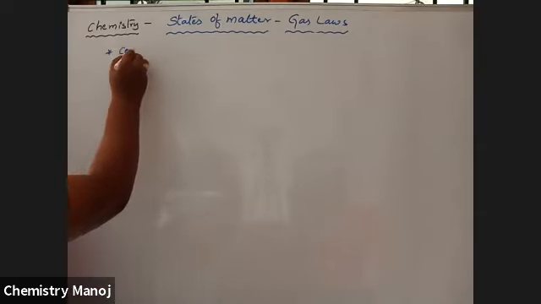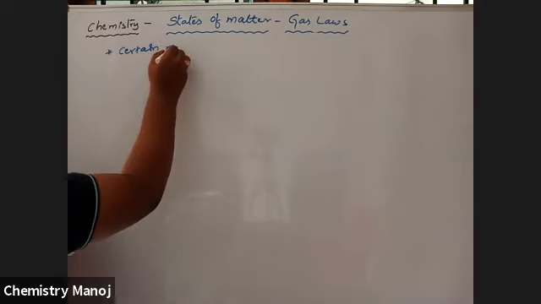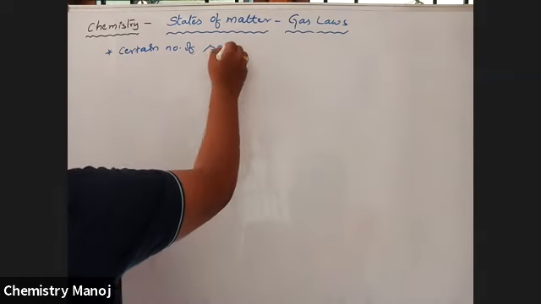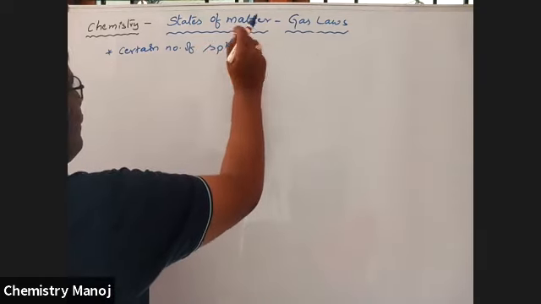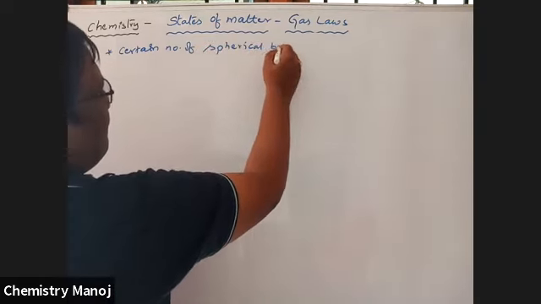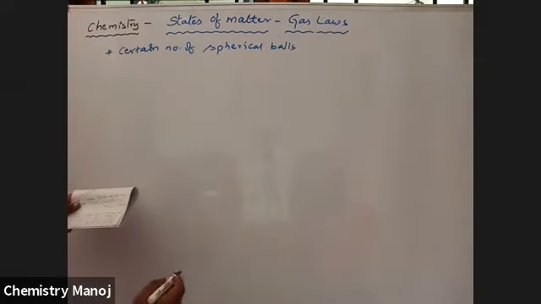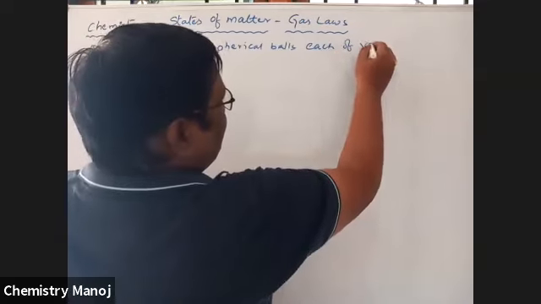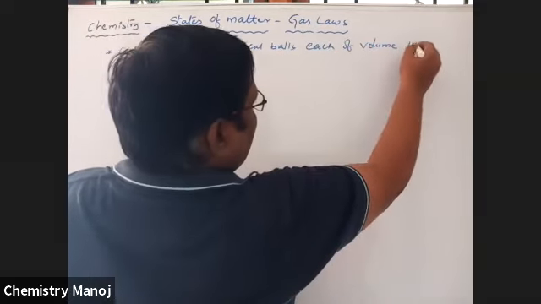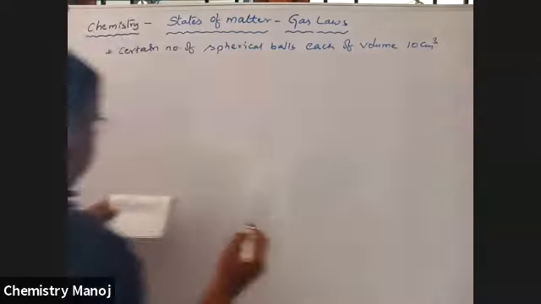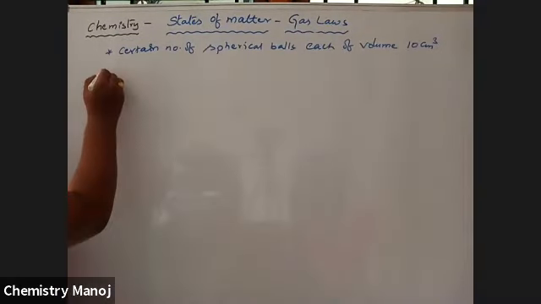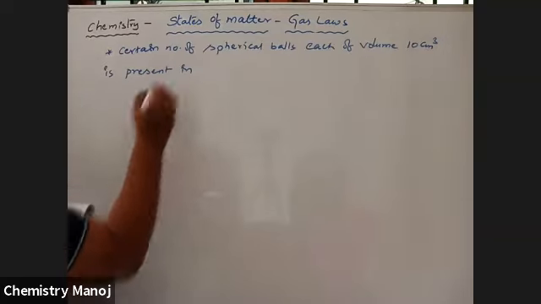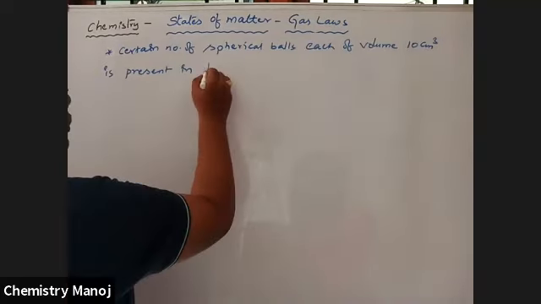A certain number of spherical balls, each of volume 10 centimeter cube, is present in a balloon.